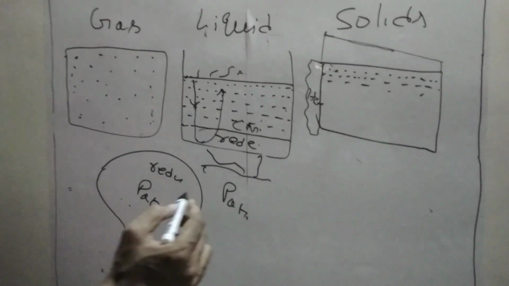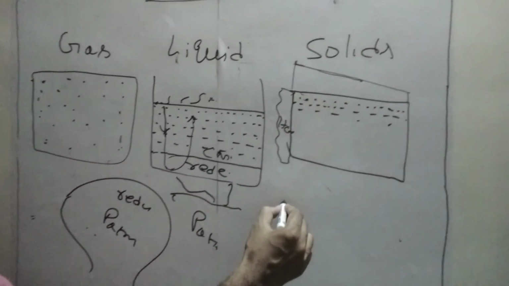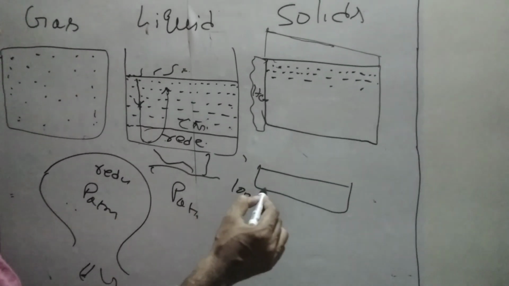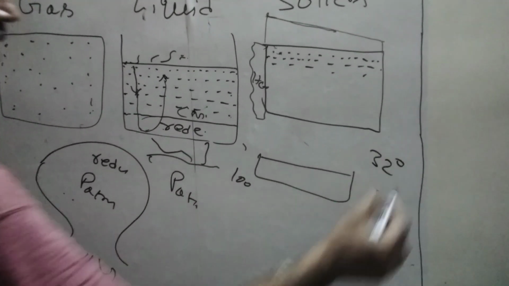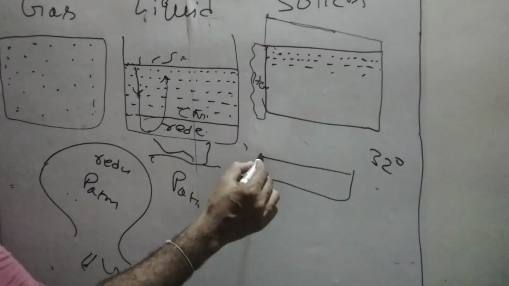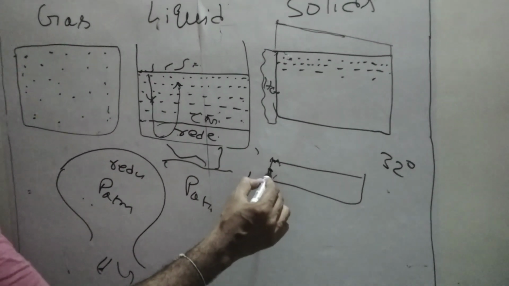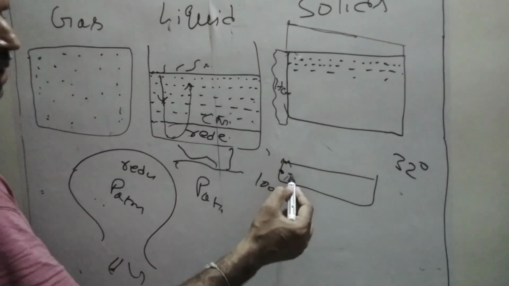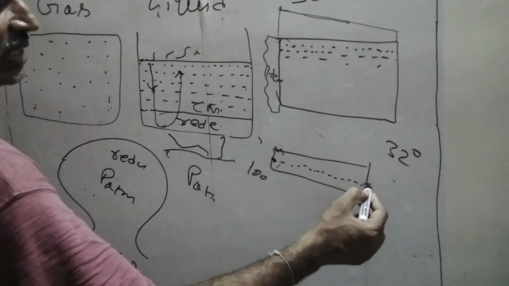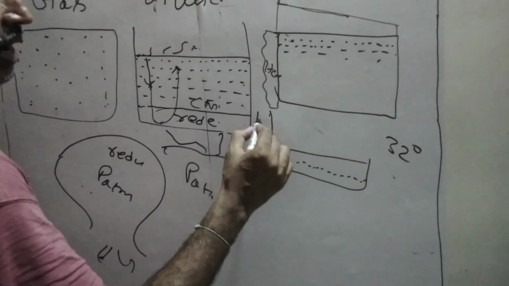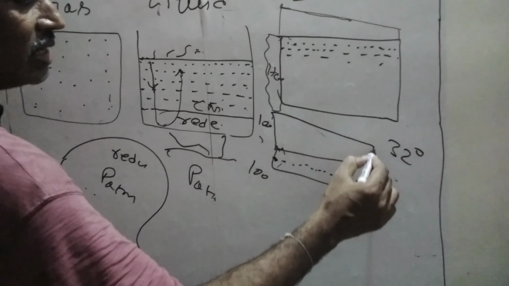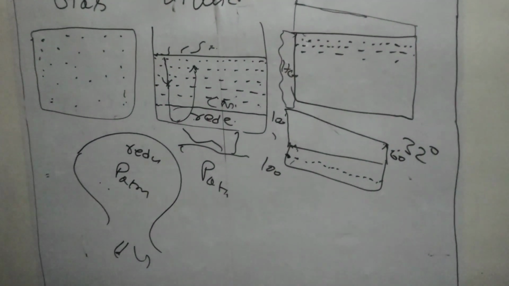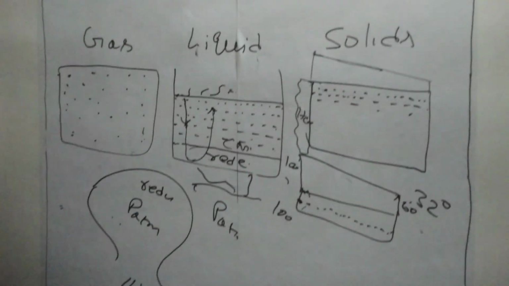Whereas in case of solids, if you take a bar and heat this bar at 100 degrees centigrade, initially the surrounding is 32 degrees centigrade. Now at this particular point the vibration will be very large, and the next molecules will be transmitted the vibration, and the vibration will keep on rising, and the temperature will go from 100 degrees to say some 50 or 60 degrees centigrade. The temperature will be transmitted like this. So this is the thermodynamics of the three substances.